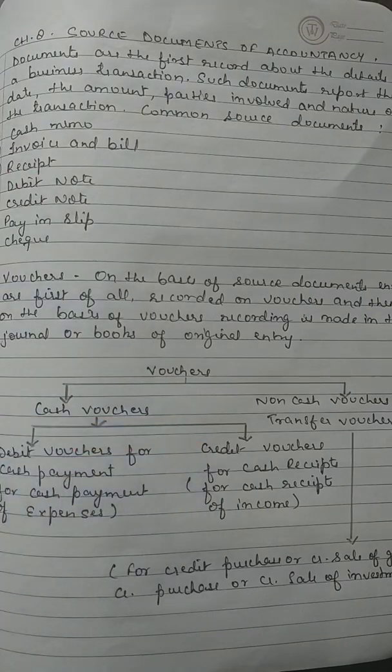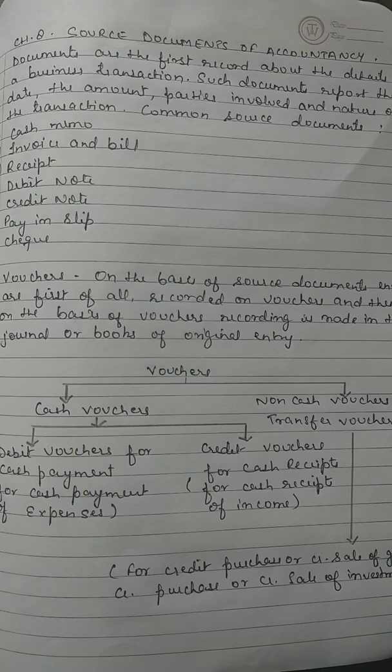Credit vouchers are prepared for transactions involving cash receipts. So in this, for cash receipts of income, it can be commission, it can be interest, then for cash sales of goods, for cash sales of investment, for cash sales of fixed assets, for cash receipts from debtors, or for withdrawing cash from the bank also.